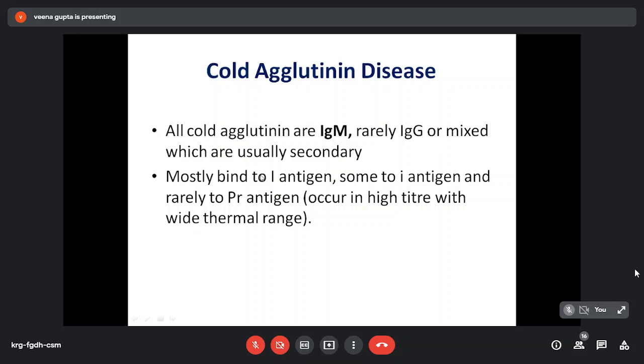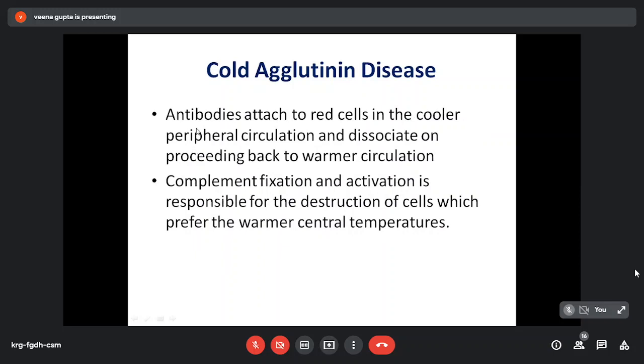And these IgM mostly bind to I antigen, some to the small i antigen, and rarely they can bind to Pr antigen, which occur in high titer with wide thermal range. Antibodies attach to the red cell in the cooler peripheral circulation and they dissociate on proceeding back to the warmer circulation. Complement fixation and activation is responsible for destruction of cells, which prefer the warmer central temperature.